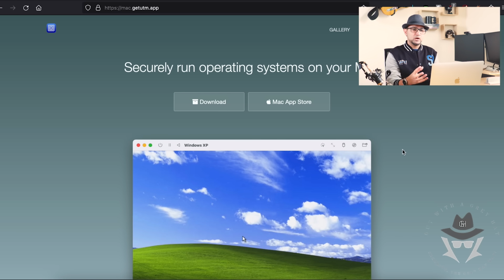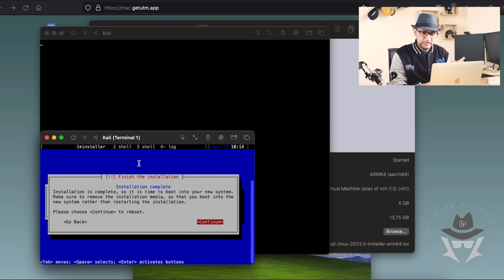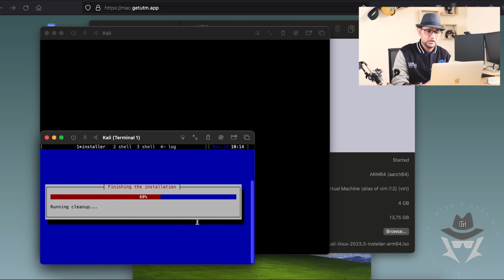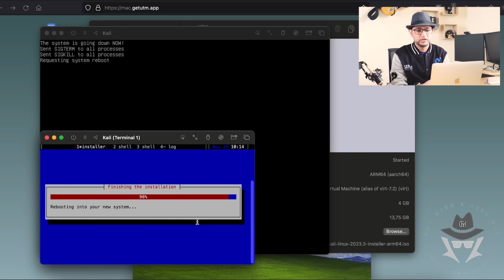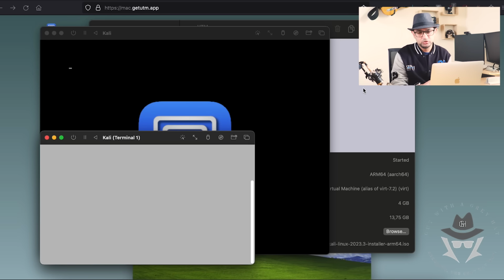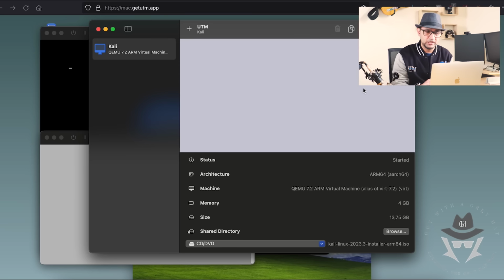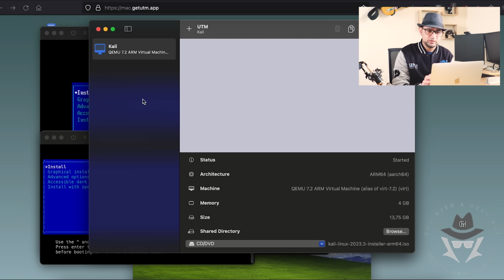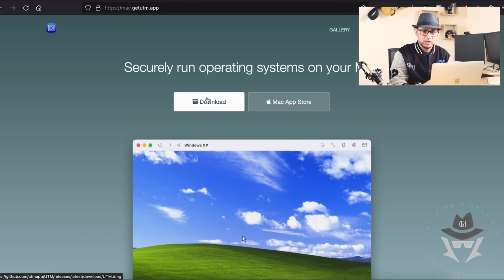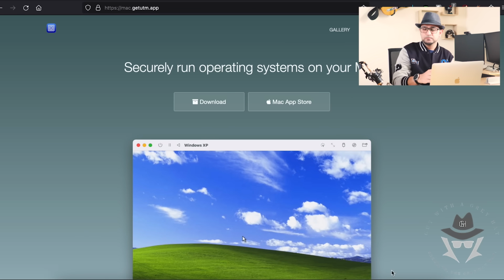Okay, so now what I'm going to show you is that I downloaded all of these. They're already downloaded onto my box. I also worked with installing Kali, and I'm going to show you guys the installation now. It's pretty easy, pretty straightforward. With this tool, UTM, the app on the App Store you have to pay for, but you can also download it from this website, and this is free.